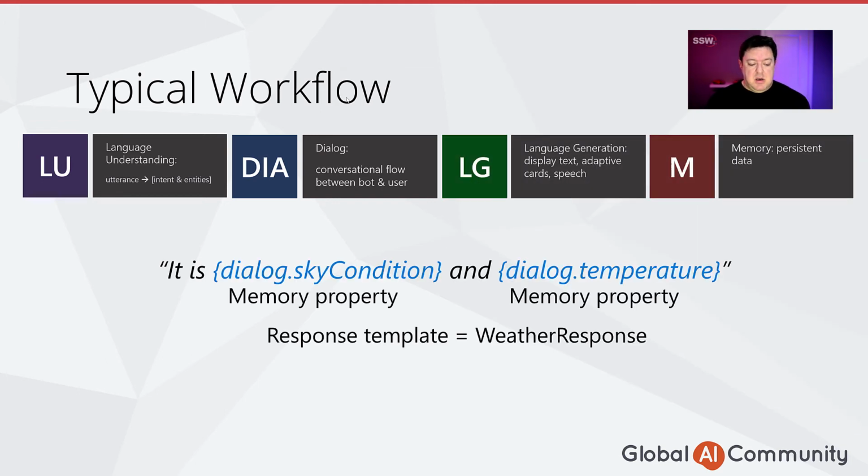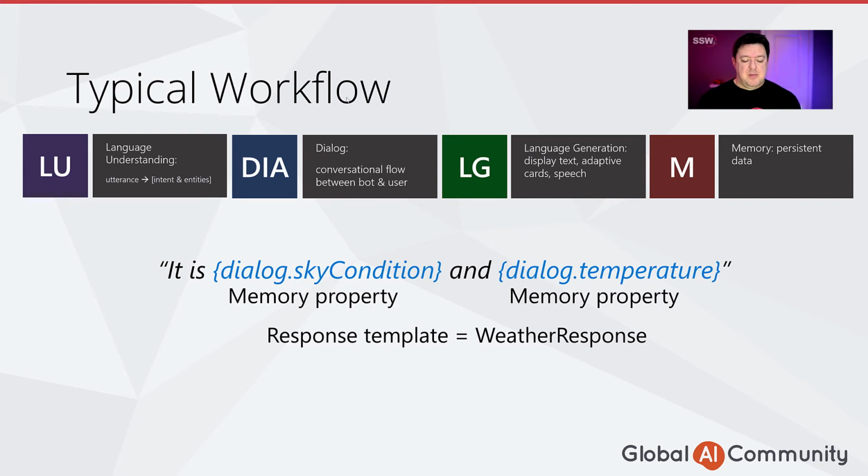So this is one of the response templates. We have a string here that has a couple of templated fields, the sky condition and temperature. The response we got back from the web API, we can use the values in there to substitute these placeholders in the template and generate the final response. So the bot can say, it is sunny and 32 degrees.